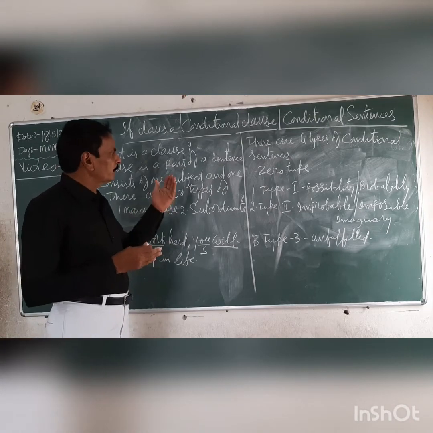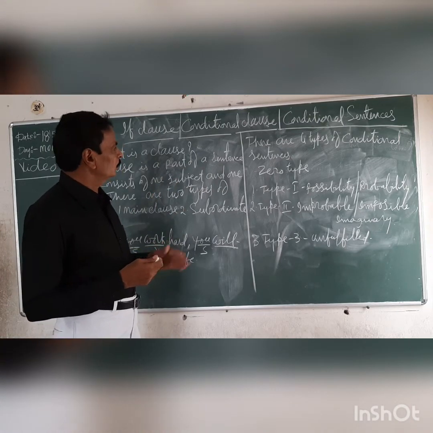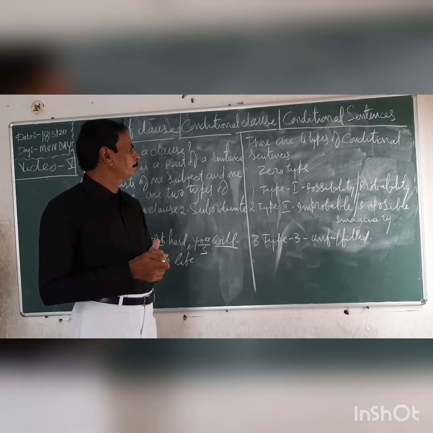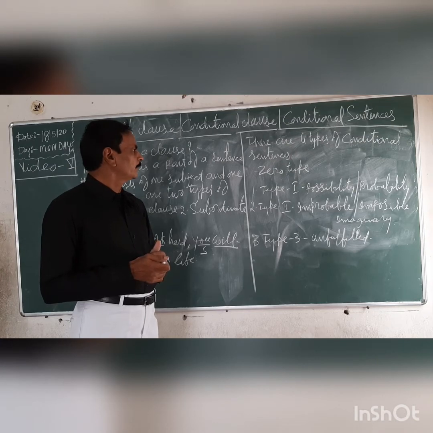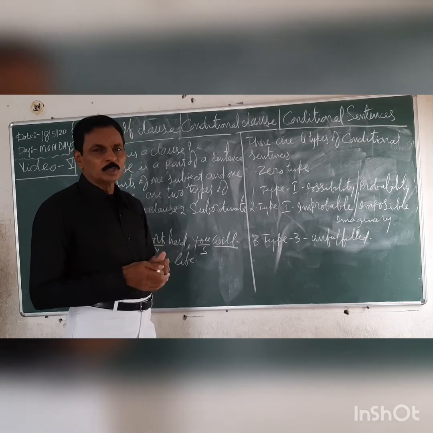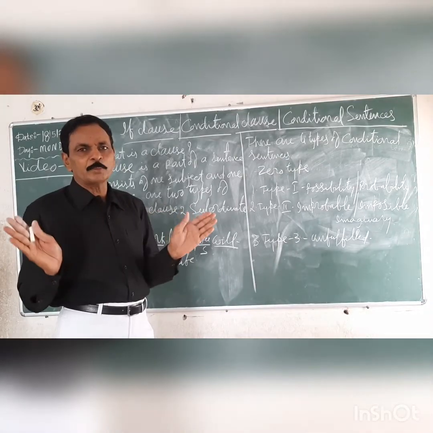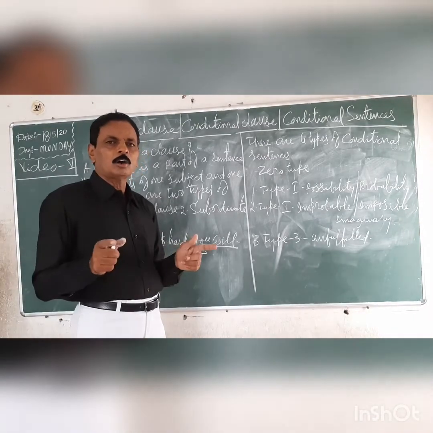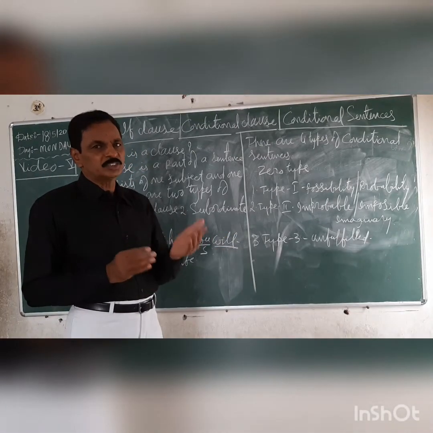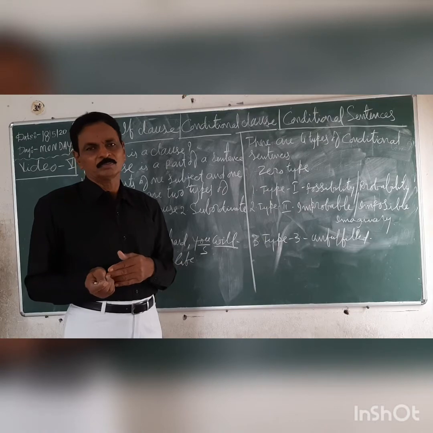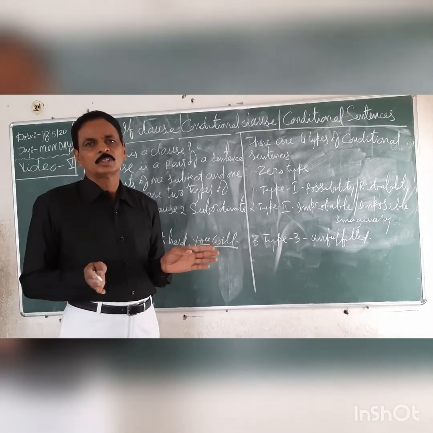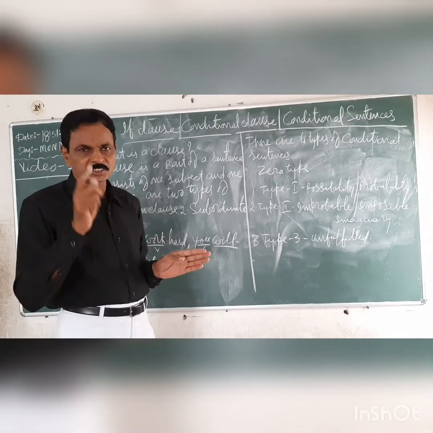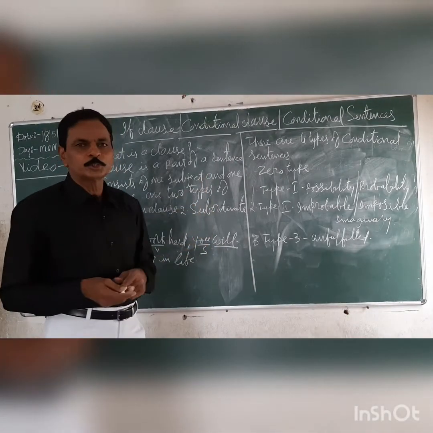Now, we come back to 0 type. So, what about 0 type? Why is it called 0 type? 0 type is used to explain all generally happening things. There is no question of possibility or impossibility. There is no question of any doubt. Such things naturally, generally happen. On such occasions, we can use 0 type.